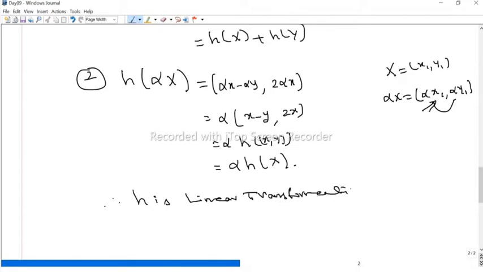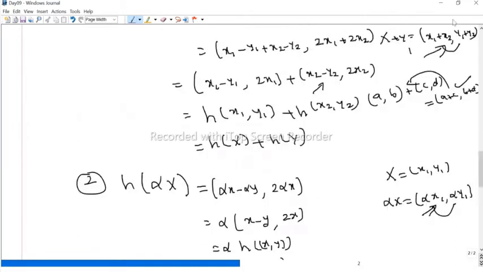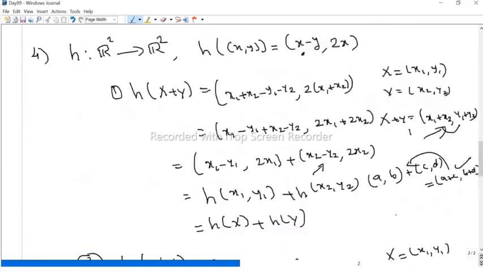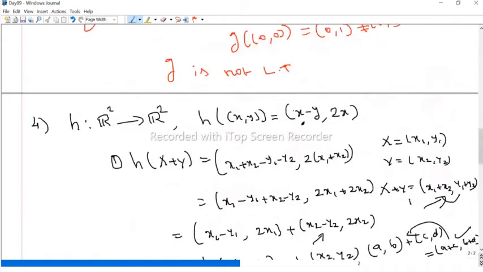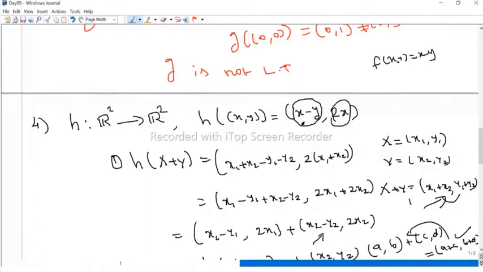So we have to take the coordinate space. Here we define h as a function from R2 to R2, and we have to check whether this is linear or not. First, we check whether each coordinate is linear. This is one function, and this is also one function. So maybe we call this f. f of (x, y) equals x minus y. This is a function from R2 to R, and we have another function g of (x, y) equal to 2x.